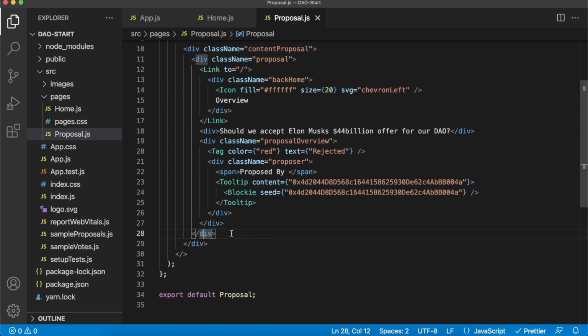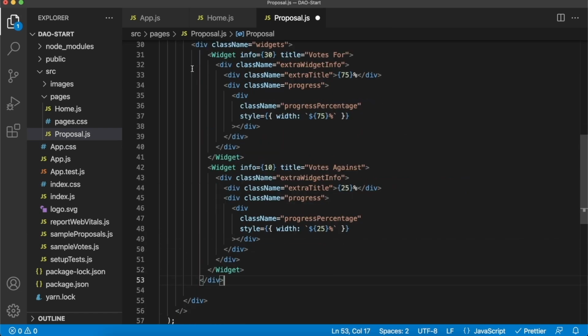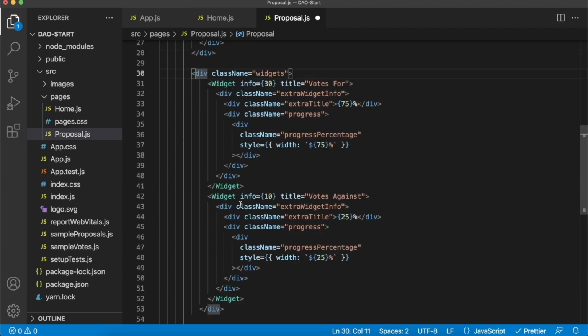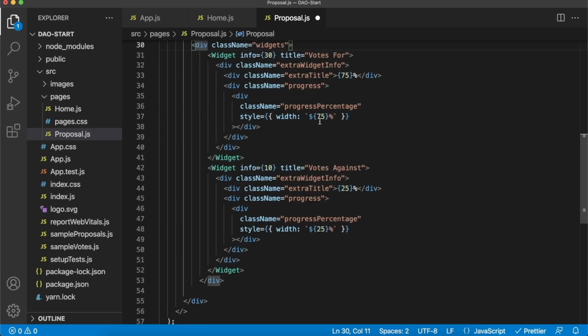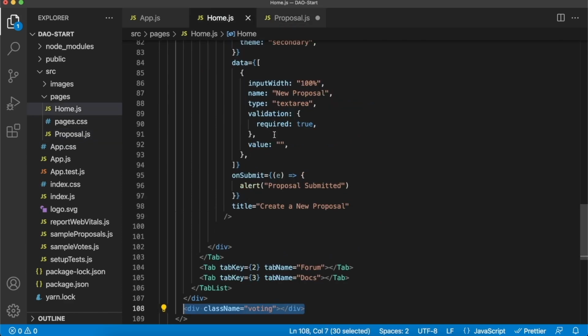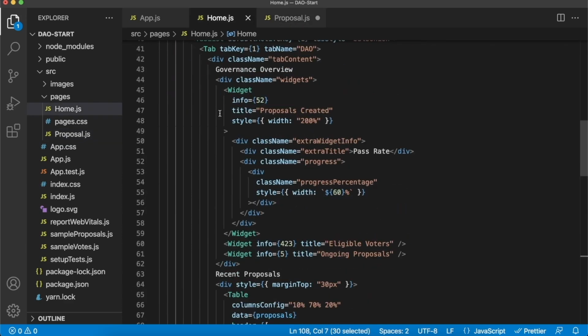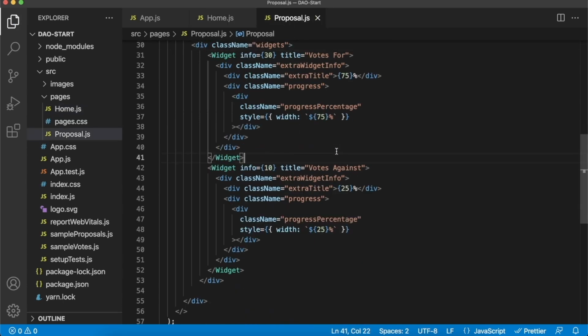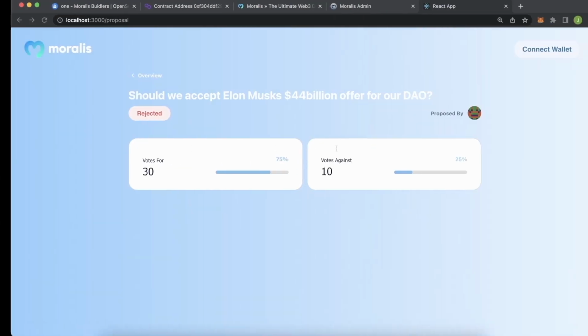Under this proposals div over here, let's add our widgets div like so, in which we have two widgets, one with 30 hard-coded votes up right now, giving us a 75% upvote percentage, and then 10 votes down, giving us a 25% downvote percentage. And this is the exact same functionality we had on the home.js page over here with our widgets and our percentage bars. So let's just go ahead and save this, head back to our page, and look at this.